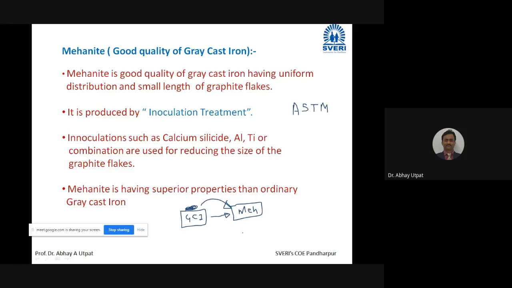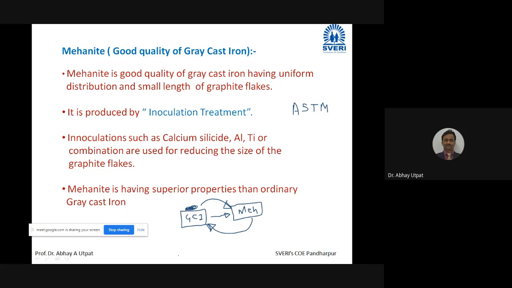If you use that grey cast iron with good quality of flakes and distribution for some sufficient period, and once you remelt, the effect will be demolished, and once again you will get ordinary grey cast iron. Remember this. So as long as you are in solid state, the effect remains. Once again you remelt, and again you have to form that part. Once again you have to do the inoculation process. Then only good quality grey cast iron will be produced. This is called as inoculation treatment.